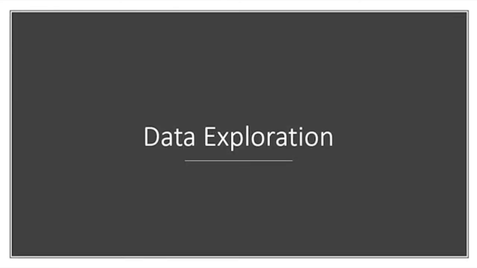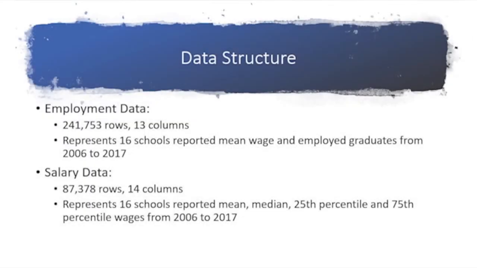Next, we're going to have a look at what some of this data looks like. There are two major data sets we are focusing on: the employment data set and the salary data set. Both sets consist of data from 2006 to 2017. We will mainly be focusing on the reported mean wage and employed graduates from the employment data set, and the reported mean, median, 25th percentile, and 75th percentile wage from the salary data set.